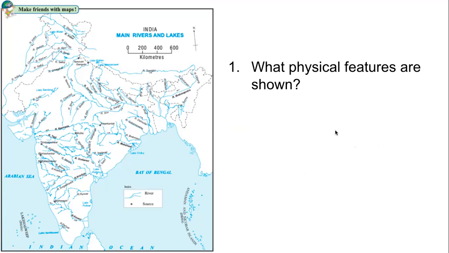Very good. Another question. Make a list of important rivers that you can see on the map. Don't tell me, just write it in your notebooks. You have 2 minutes to do this. Later in the lesson, we will see if you were able to identify the important rivers or not. Right now, you are looking at the map. It shows some rivers, some lakes, and some mountains.